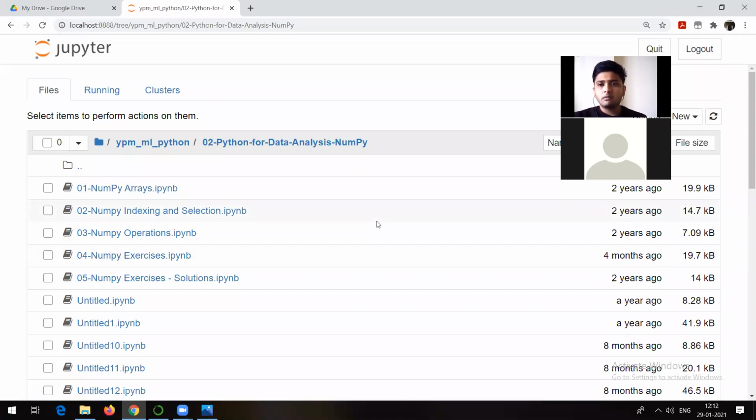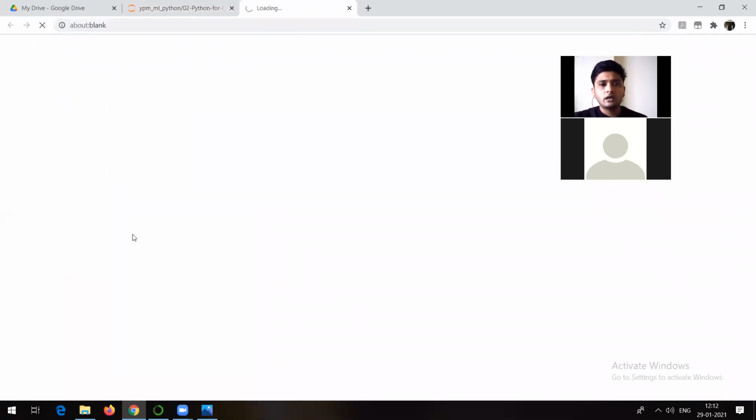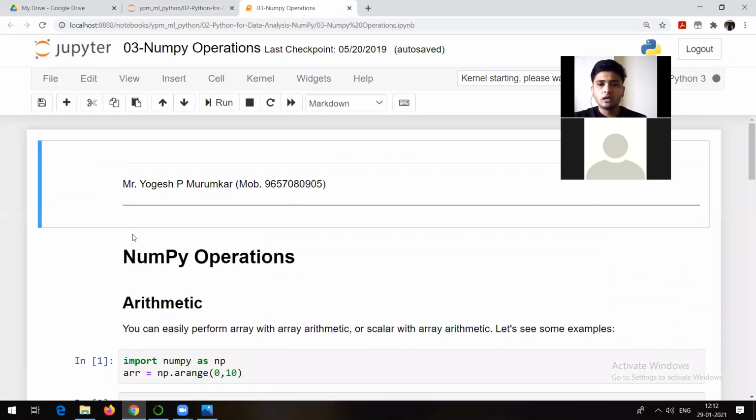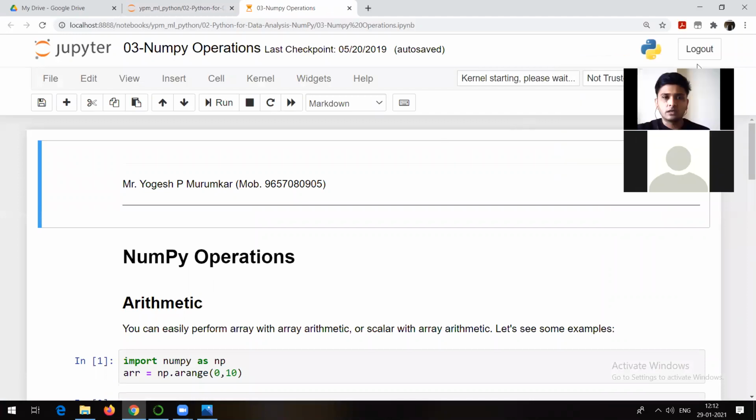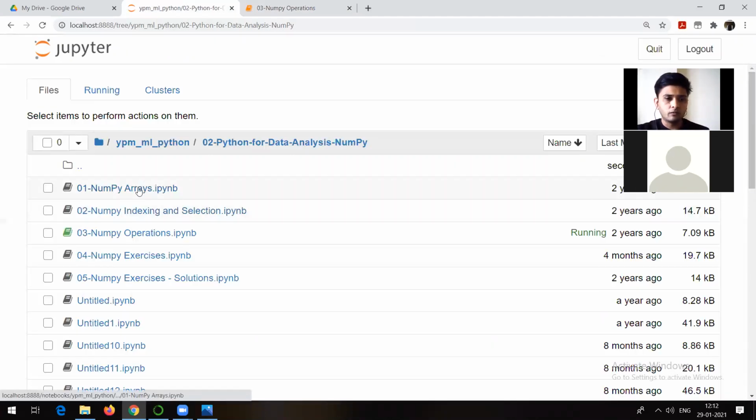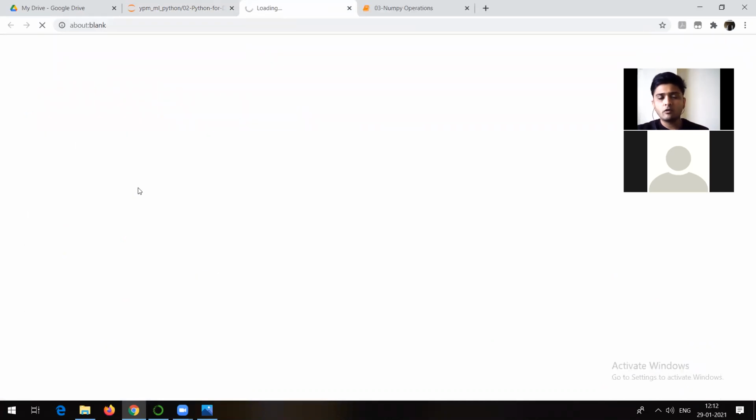So whatever I can remember from the last session, we were talking about NumPy indexing and selection. So I think it was done, right? This was done, and I think NumPy operations was the topic which we were trying to discuss, like how to do different operations. For example, how to find the square root, how to find the sine of a number, how to find the log of a number, right? All those things we will discuss. Let me show you what we discussed till now. And I think many of you are able to answer the questions which we tried to discuss here, related to indexing and selection.